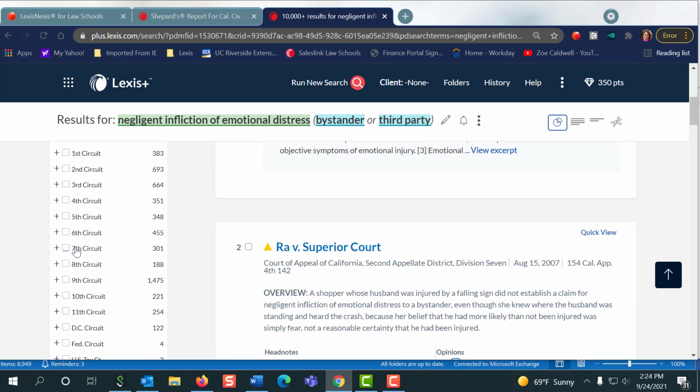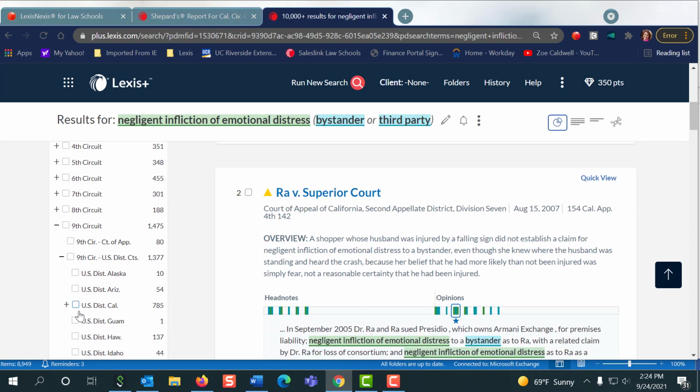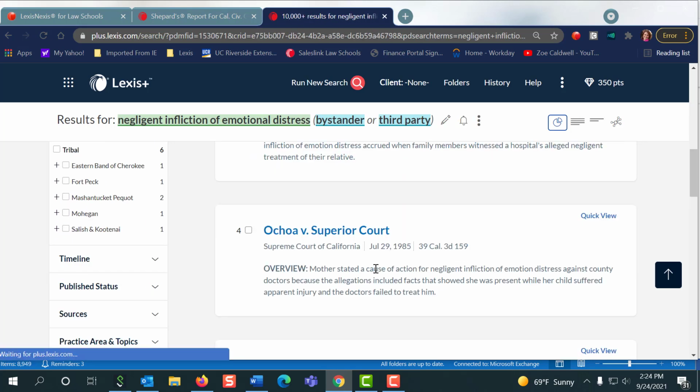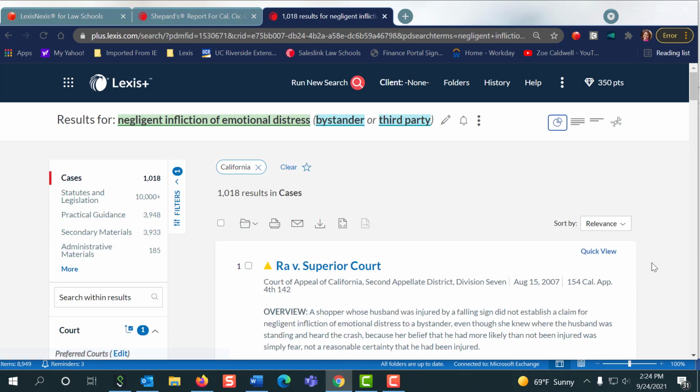But if you have a federal issue, then you may need to come in by 9th and narrow more to the 9th Circuit cases. We're going to make this easy and just say California cases that talk about negligent infliction, emotional distress, and bystander. Now that you're here, we still have 1,000 cases. That's too many to look at.